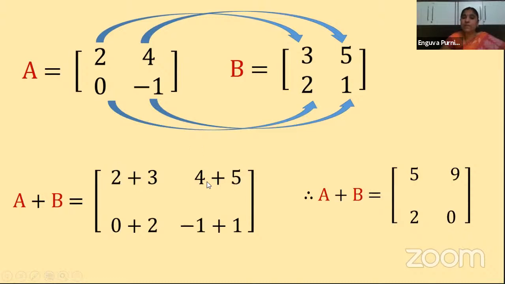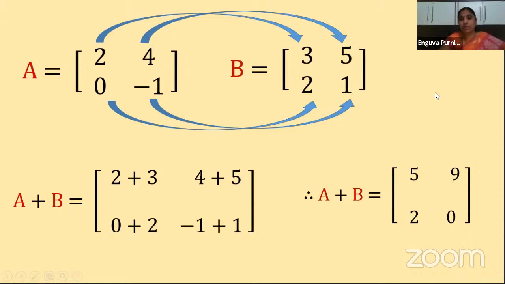4 plus 5 means 4 minus 5. 0 plus 2 means 0 minus 2. Minus 1 plus 1 means minus 1 minus 1. Clear? So like this we write. And here the resultant matrix is given by A minus B. Is it clear, children? The rule is same, the condition is same.